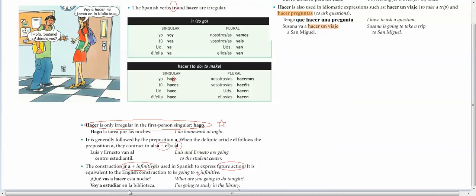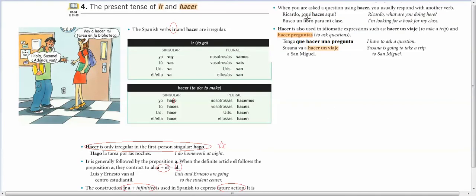Voy a estudiar en la biblioteca. I'm going to study in the library. When you are asked a question using hacer, you usually respond with another verb. That's a common mistake that people make. If you're asked a question, Ricardo, ¿qué haces aquí? Ricardo, what are you doing here?